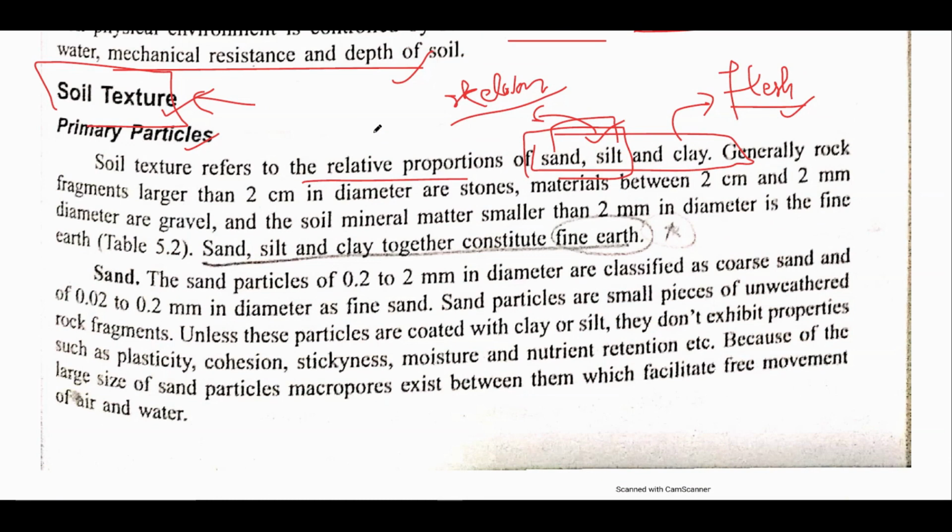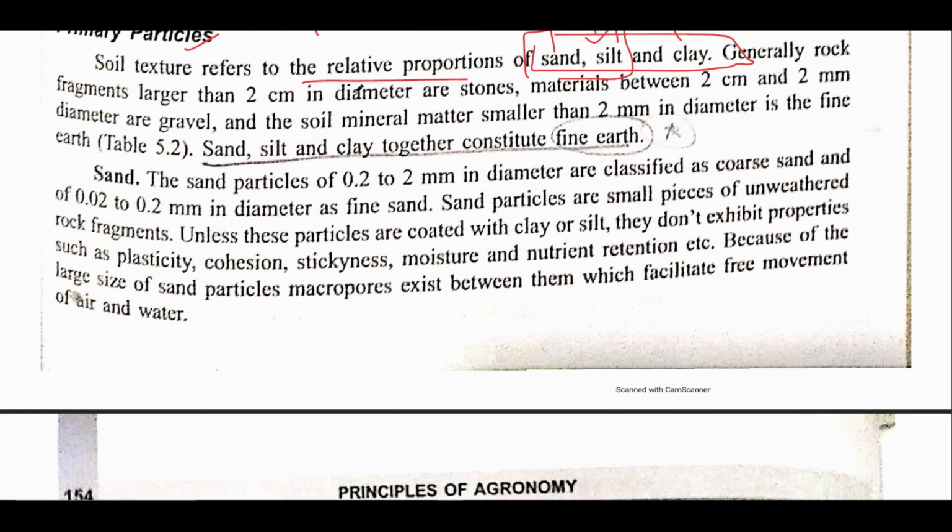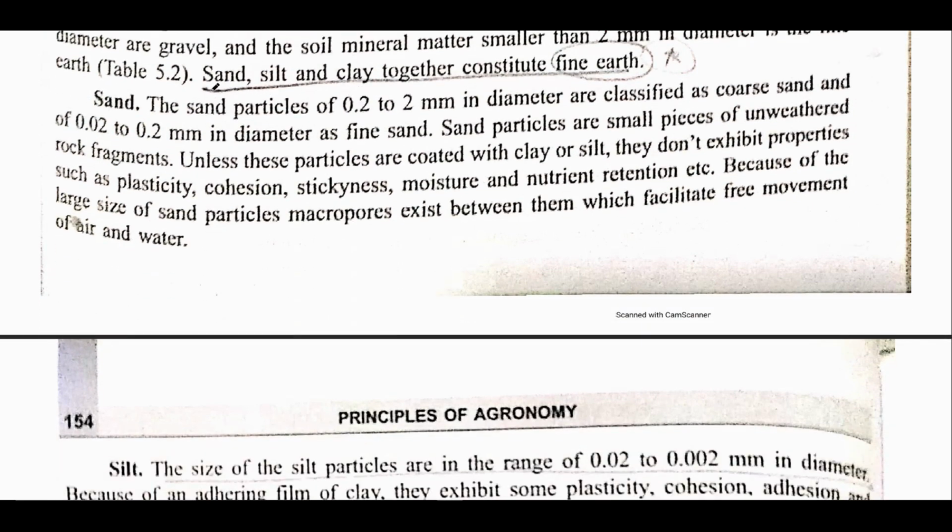There are various instruments and methods that can be used for determination of soil texture. The international pipette method has been used, the hydrometer method has been used, and there is a field method. So there are various methods being used for determination of soil texture. And one important part is that sand, silt, and clay together are known as fine earth. This is very important. That fine earth consists of what? It consists of all these three things, that is sand, silt, and clay.